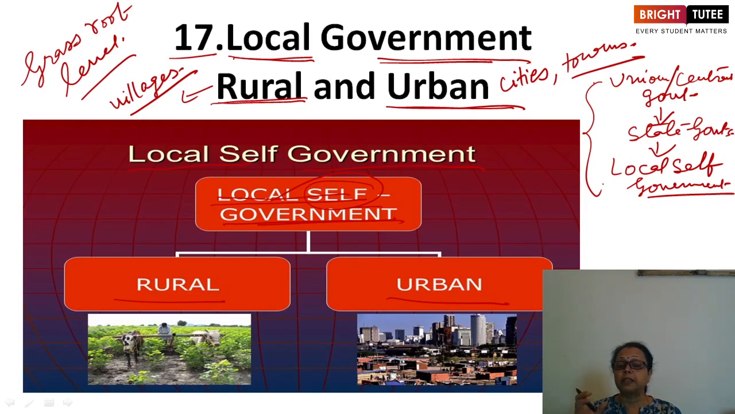The problems related to the day to day life of the citizens can be better solved by the local government. And what are the problems related to our day to day life? Sanitation, drinking water facility, electricity, local roads being constructed, local market facilities. All such things are taken care of by the local government. So this way, this is about the need and the requirement of the local self-government.